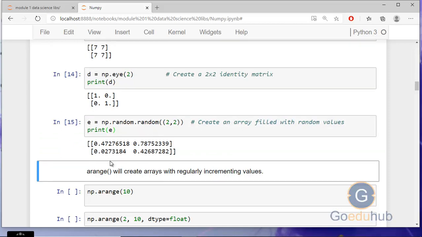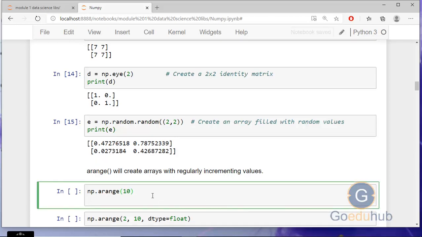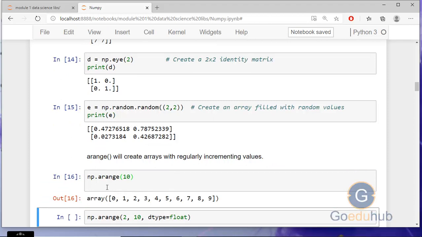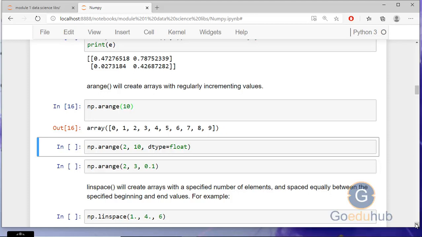Okay, and there is another function called arange, which will create arrays with regularly incrementing values. You can say with a range of elements. Like np.arange 10 means it will create a NumPy array starting from 0 and going till 9, with a difference of 1. Otherwise, we can give the step, or start limit and end limit, everything. Like here we have provided np.arange 2, 10 and data type also we can provide.